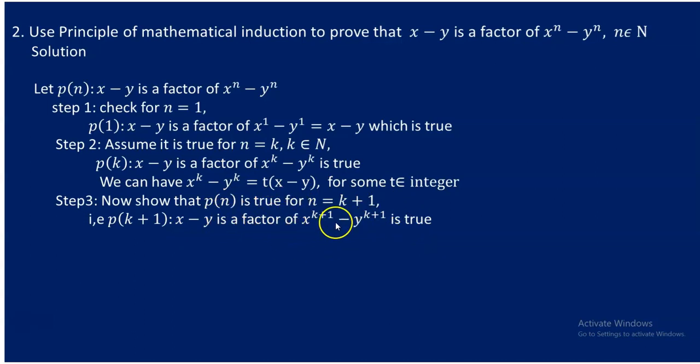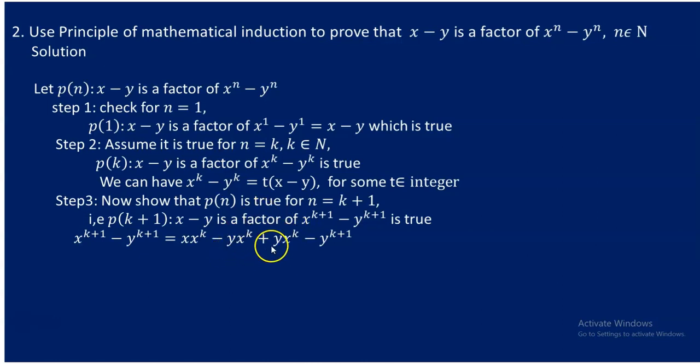So in order to prove this using the second step, what you need to do is have some sort of steps over here in such a way that you could use step 2. So this can be done as follows. x to the power of k plus 1 minus y to the power of k plus 1 is equivalent to, look here students, x to the power of k plus 1 is nothing but x times x to the power of k, minus y to the power of k plus 1, written as it is. But look here, what is done here is these middle terms are added. Basically, these middle terms can cancel each other.